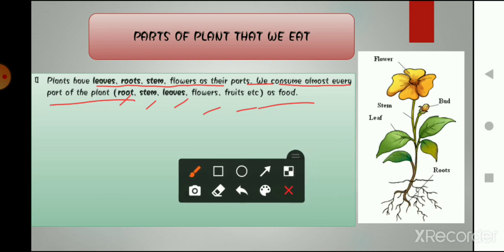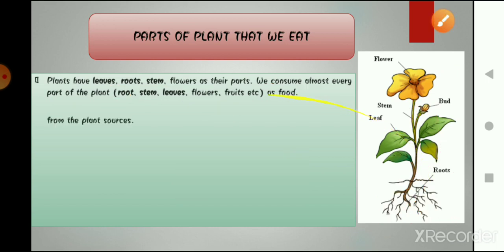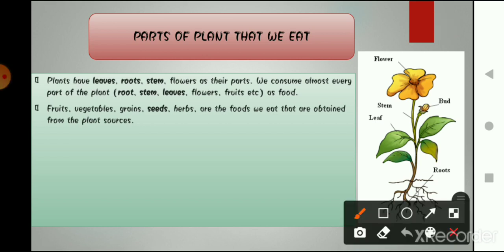So what are roots? Roots are basically underneath the ground, right? The part that we get inside the soil is known as root. The rest of the parts, that is stem, leaf, flower, fruit, etc., are above the soil. You know what a flower is, what a fruit is. And stem is the part of the plant, this part here, the twig.